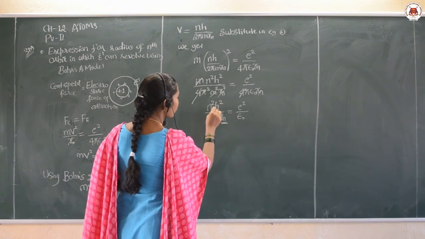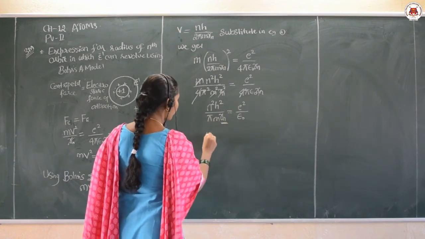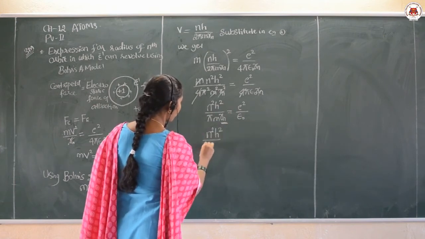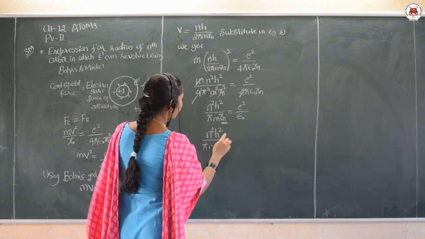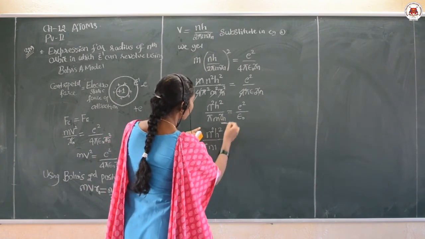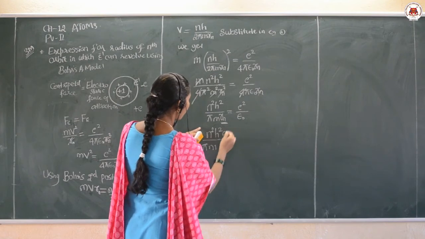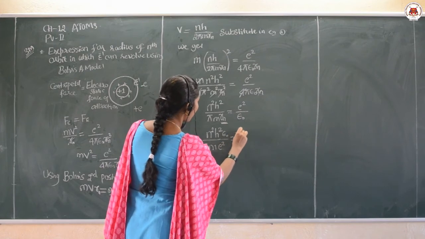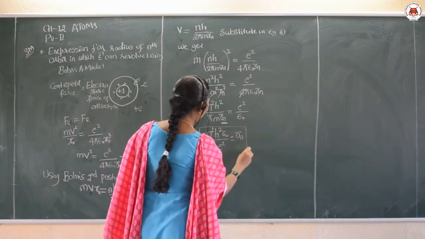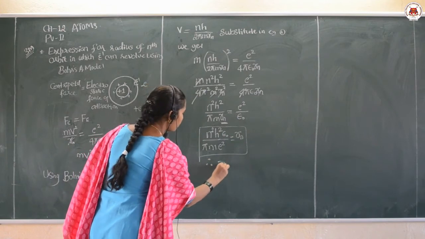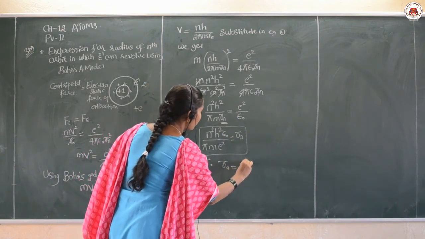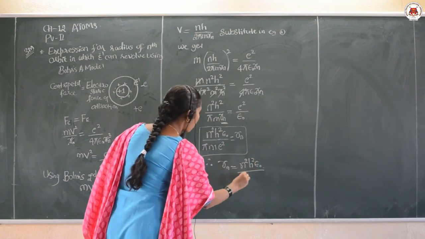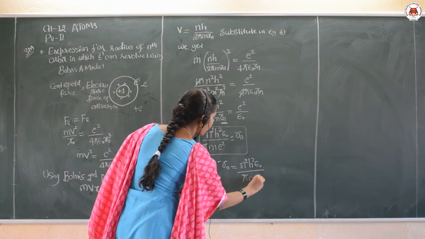After simplification, Rn is equal to n square h square epsilon naught upon pi m E square.